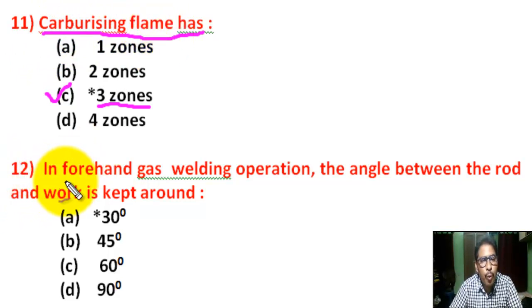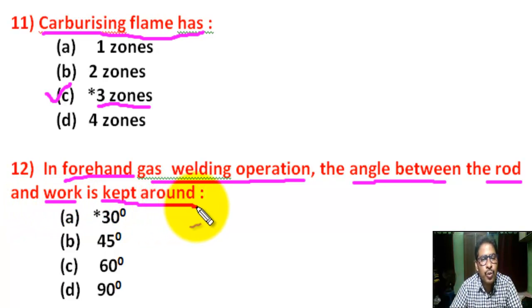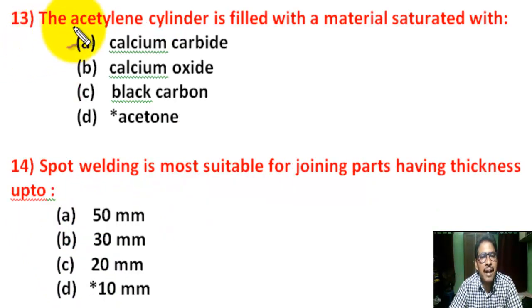Question number 12. In forehand gas welding operation, the angle between the rod and work is kept around, there are 4 options. Correct answer is A. 30-degree angle.